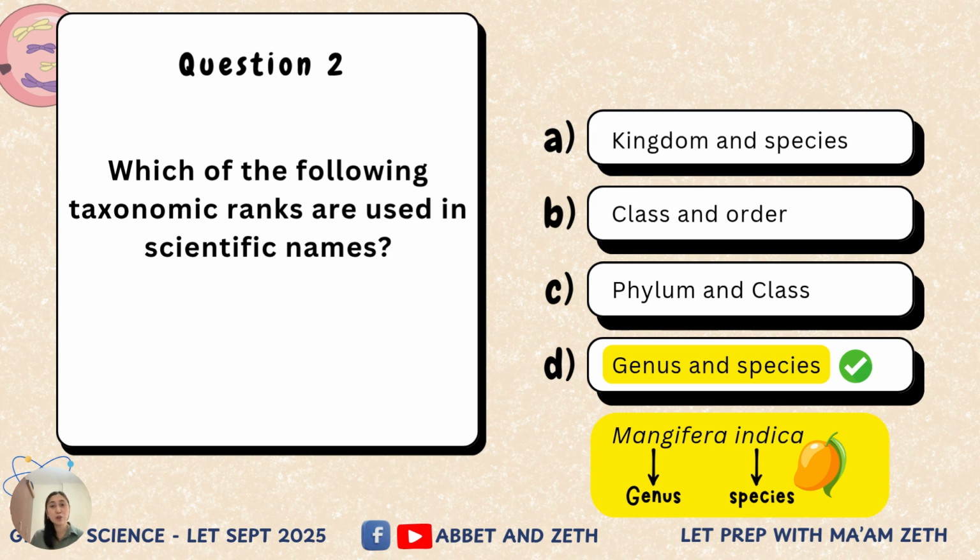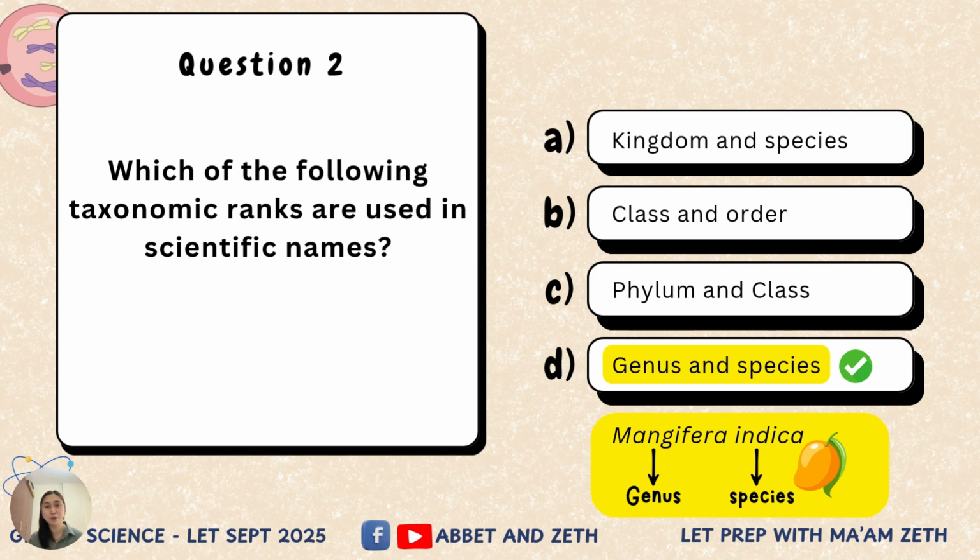We have difficulties in memorizing scientific names because they are of Latin origin, right? So for example, Mangifera means mango-bearing tree and indica means coming from India. So a mango-bearing tree coming from India. That's the literal meaning of this scientific term. Another example,